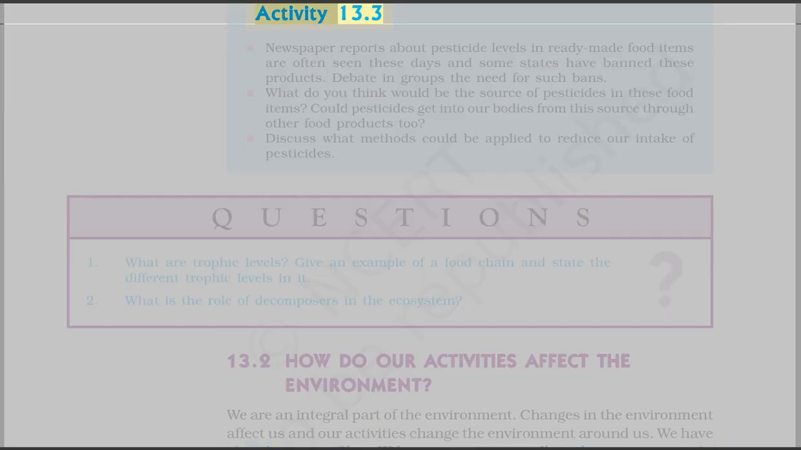Activity 13.3. Newspaper reports about pesticide levels in ready-made food items are often seen these days, and some states have banned these products. Debate in groups the need for such bans. What do you think would be the source of pesticides in these food items? Could pesticides get into our bodies from this source through other food products too? Discuss what methods could be applied to reduce our intake of pesticides.